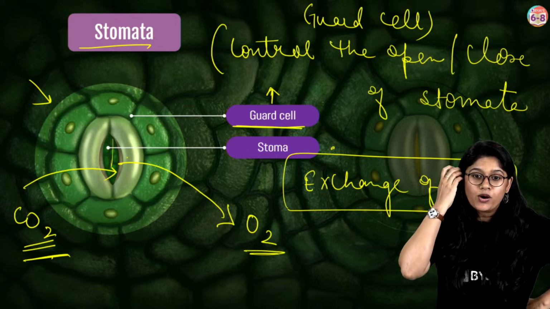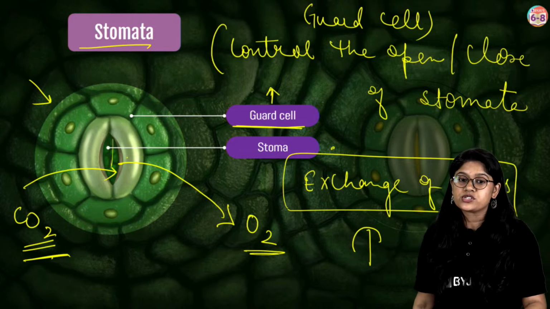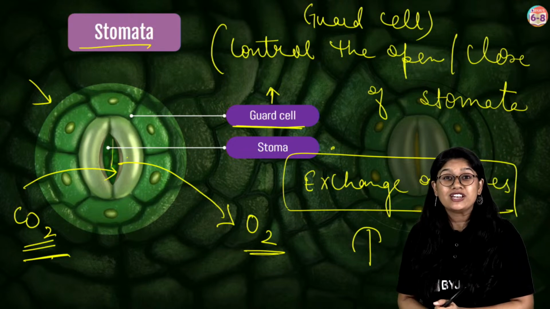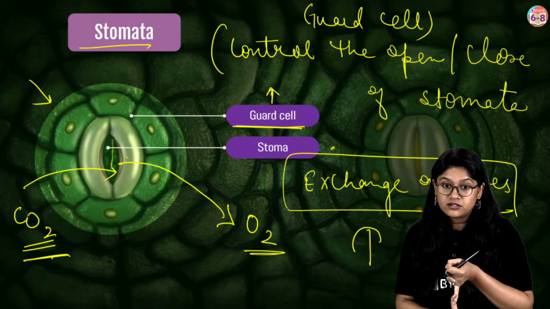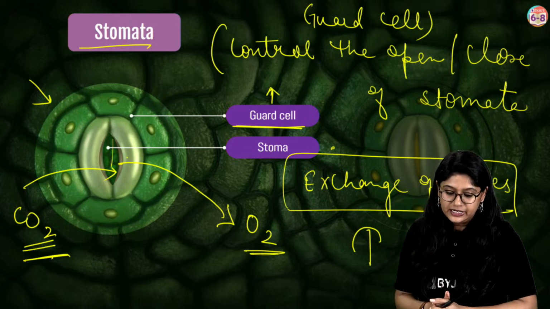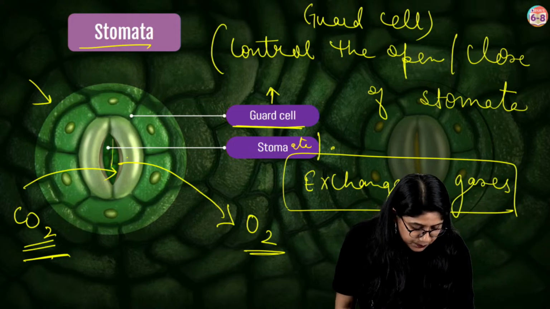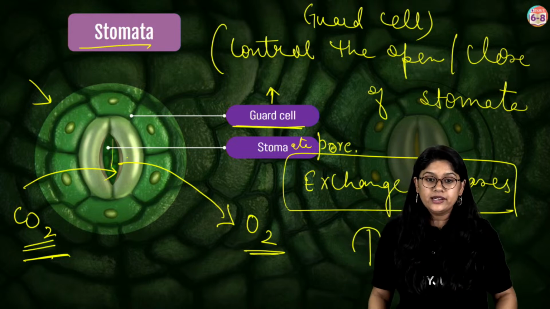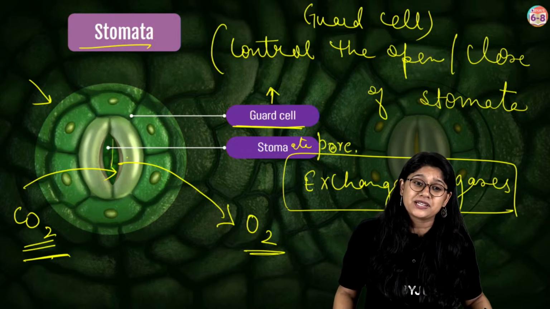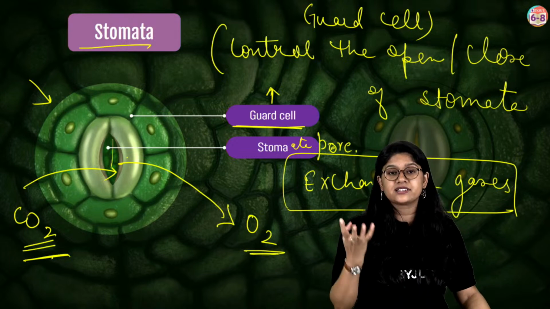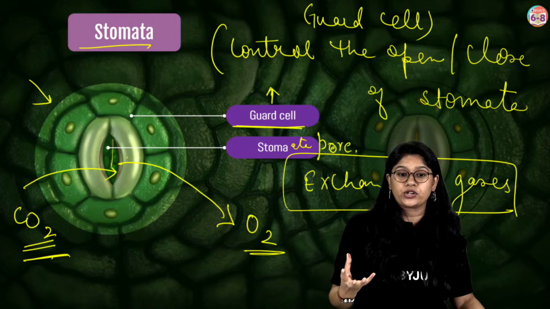Very important. What is the use of stomata in leaves? Again, it actually helps in the exchange of gases and water molecules. So stomata are present on the leaf, and they help in the exchange of gases and exchange of water in the form of water vapor. Sorry, this is a little bit wrong over here. This is the stomatal pore. It's an opening. There is no definition as such of stomata. You can say that it is a tiny microscopic structure present on the leaf that helps in the exchange of gases and water. Clear?